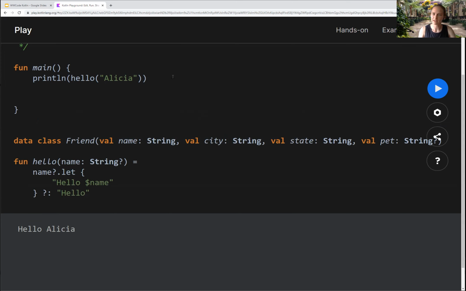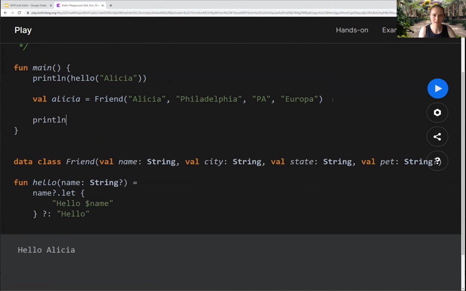Okay, so let's create a friend. We're going to have friend. I think I can keep spelling my name. I'm in Philadelphia, PA, and I have a cat named Europa. There we go. That's my constructor. Notice the absence of new keyword, saving tons of characters when you're writing Kotlin instead of Java.